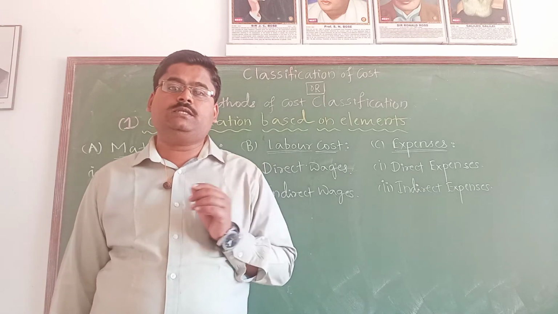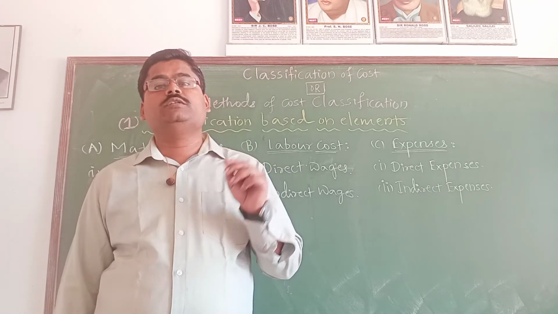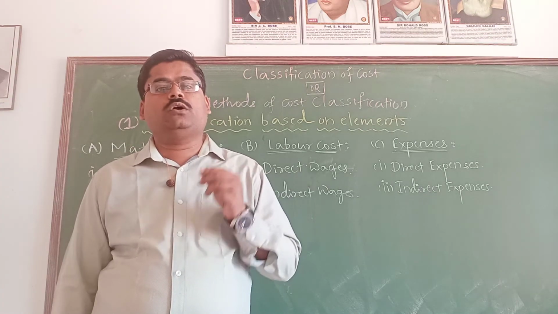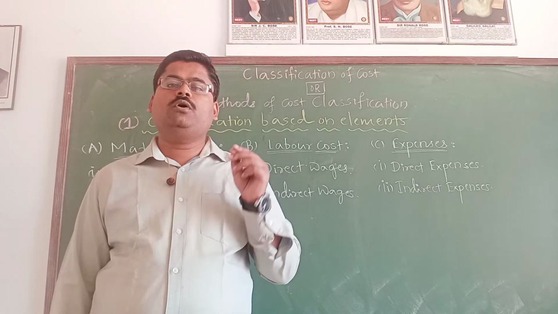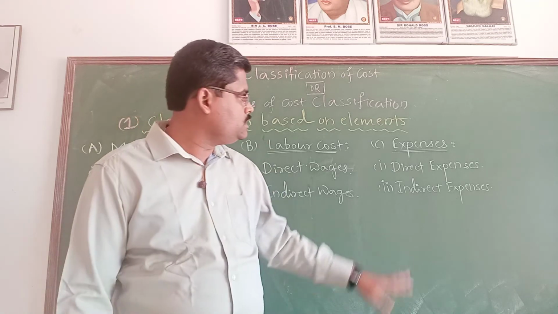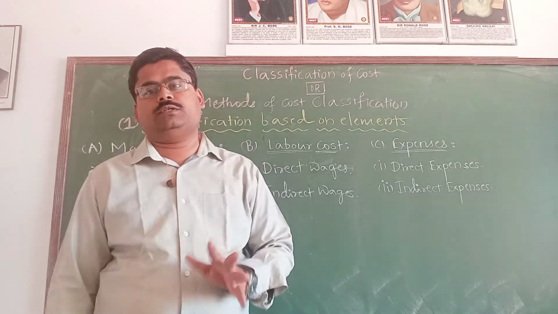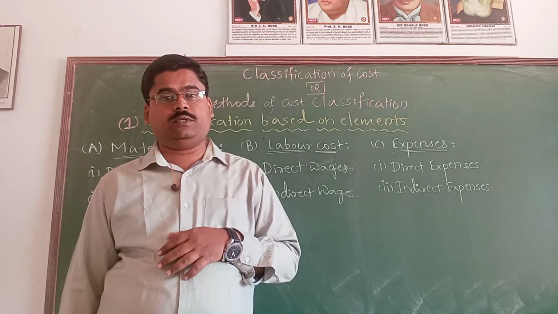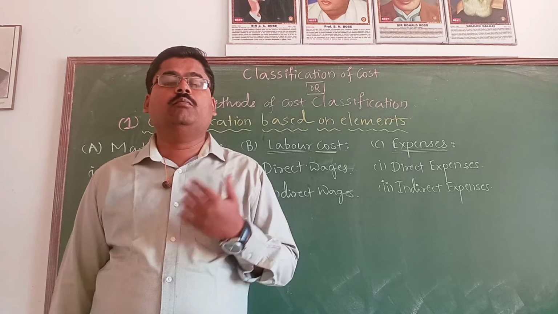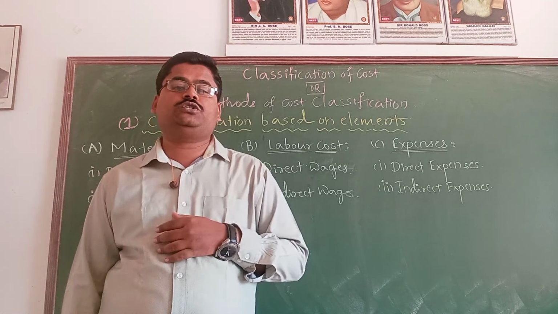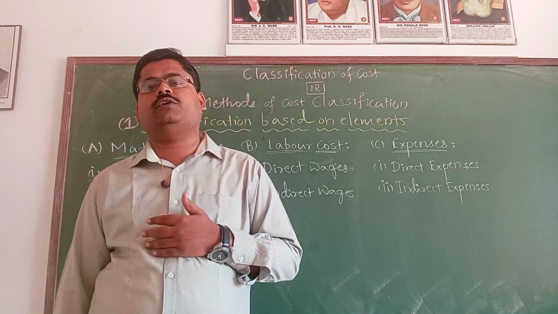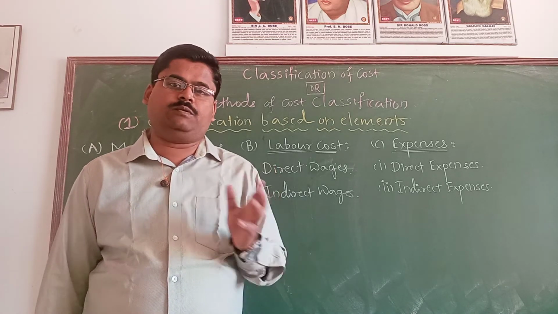These are the expenses which are not specifically incurred with respect to the cost unit, job, or work performed. Those are indirect expenses. Best examples are advertising, publicity, transportation, and warehousing.